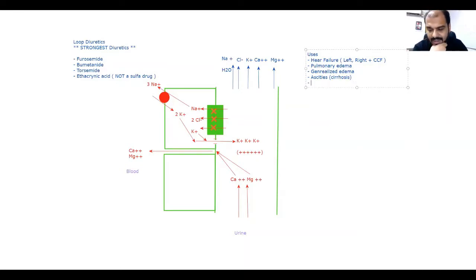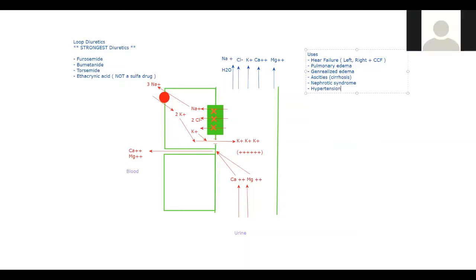Does any one of you guess? Can any one of you guess any other cause? In a patient of kidney failure, when the urine output is decreased, we can give a trial of this to increase urine output, for example, in nephrotic syndrome. Hypertension, can we use it in hypertension?